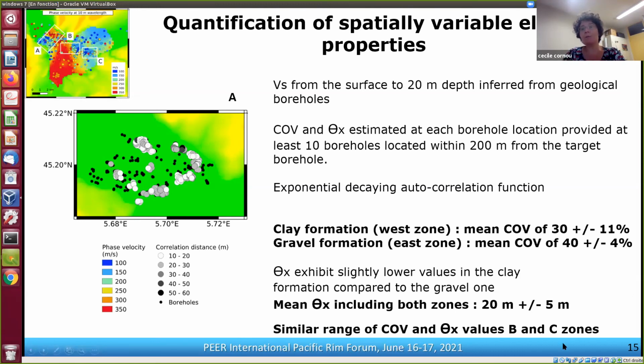For these values of coefficient of variation and autocorrelation distance, we found a similar range of values in the B and also in the C areas.